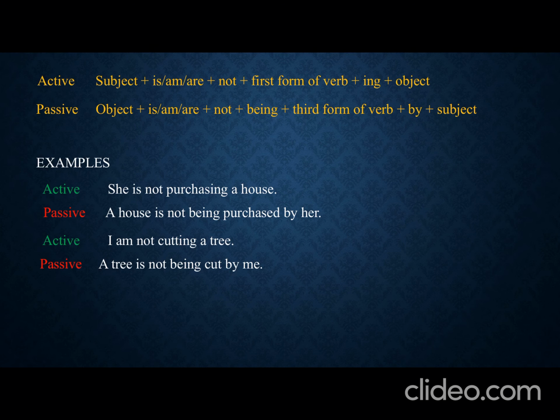Now I am giving a few more examples. They are watching the storm. So they is plural, so we are using are for they. And storm is singular.